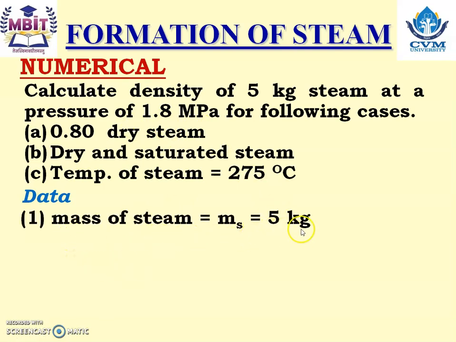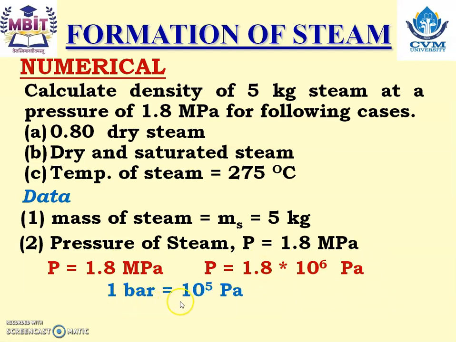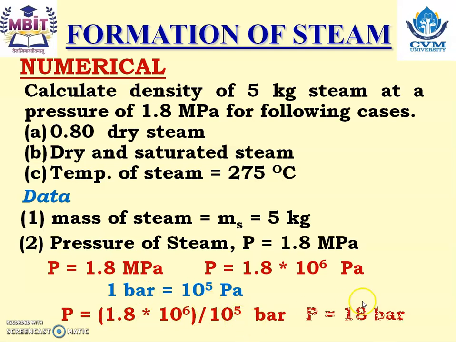Mass of steam 5 kilogram, pressure of steam 1.8 megapascal, that we are required to convert into bar, because in steam table data are given in bar. So it is 1.8 into 10 raised to 6 Pascal. Again converting Pascal into bar, 1 bar is equal to 10 raised to 5 Pascal. Therefore, P is equals to 1.8 into 10 raised to 6 divided by 10 raised to 5 bar, and that is equals to 18 bar.